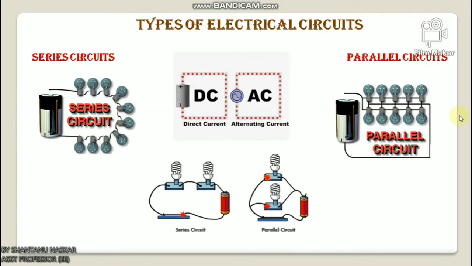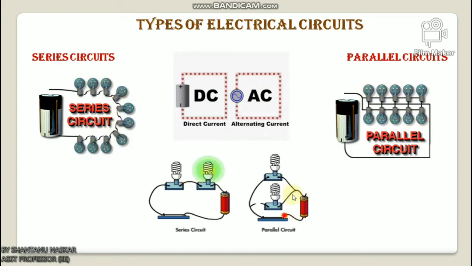Let us discuss types of electrical circuit. First, I will discuss DC circuit. In a DC circuit, the excitation applied is a constant source. Based on the type of connection of active and passive components with the source, a circuit can be classified into series and parallel circuit. So what is a series circuit?